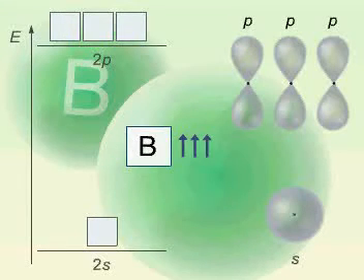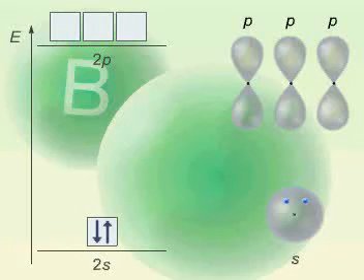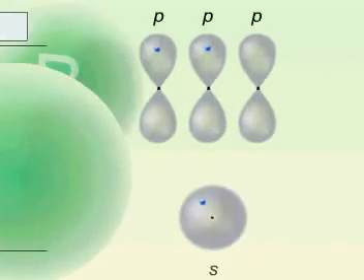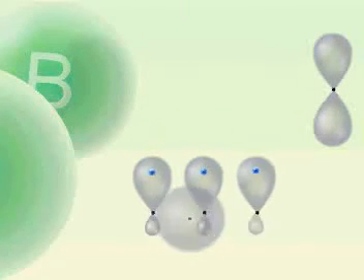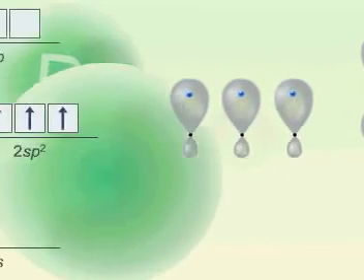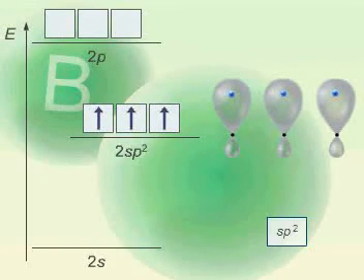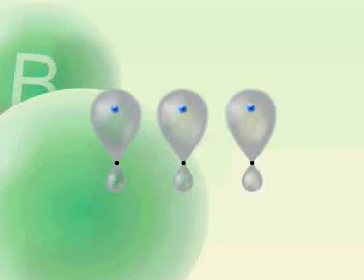A boron atom has 3 valence electrons. 2 of them are paired and are situated in the 2s orbital, while the remaining one is in a 2p orbital. In the excited state, one 2s electron is transferred to one of the empty 2p orbitals. Mixing of the single 2s with the 2 2p orbitals yields 3 sp2 orbitals. Notice that they are somewhat slimmer, as the contribution of the p orbitals is larger.